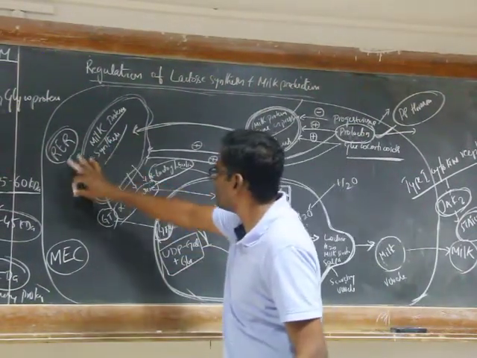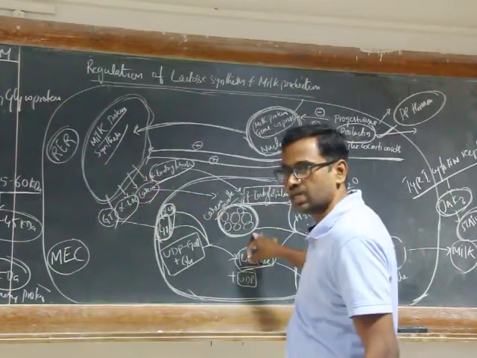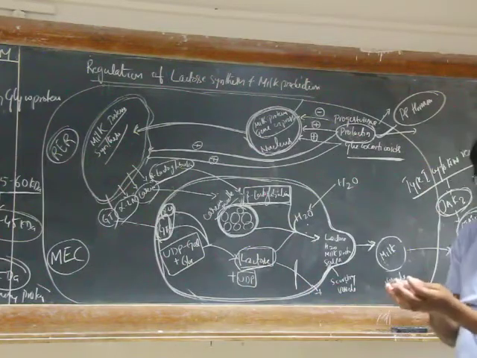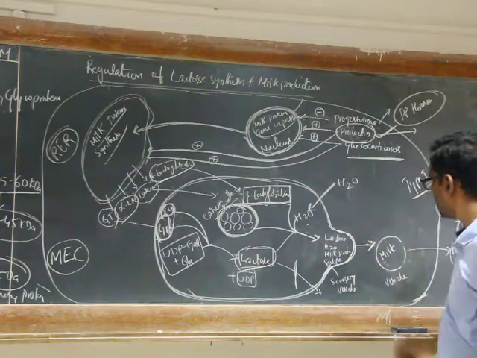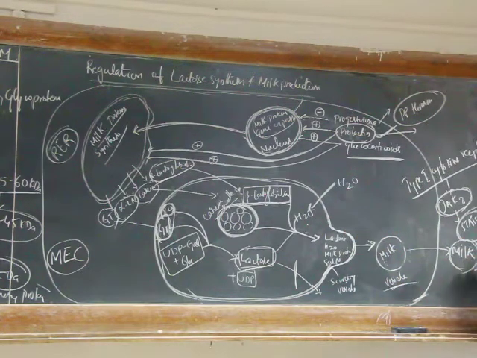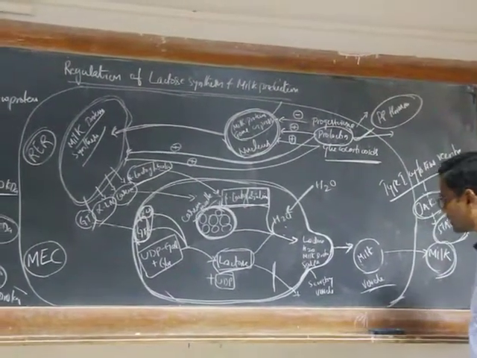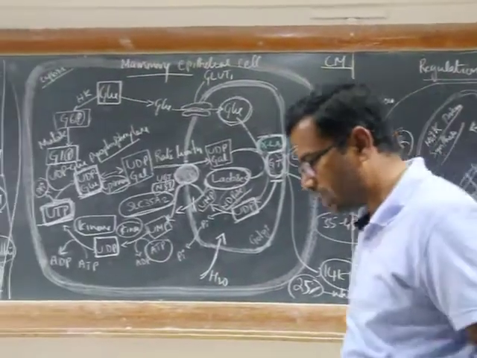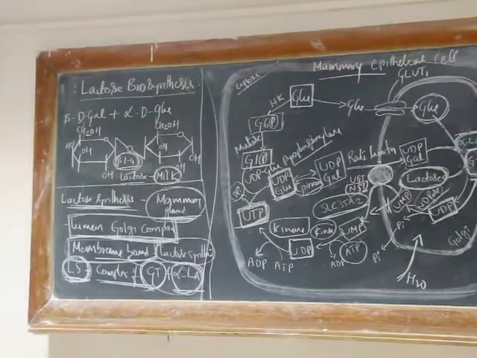These milk proteins are synthesized in the rough endoplasmic reticulum and enter the Golgi lumen. In the Golgi, all these milk proteins are accumulated in the presence of water and secreted through secretory vesicles as milk. Right? So that completes biosynthesis of lactose and regulation of milk production. Thank you.